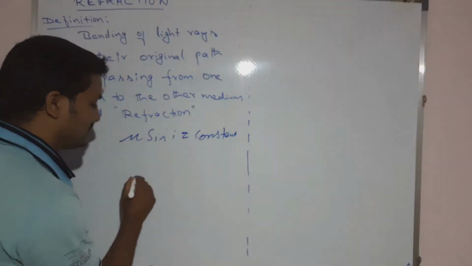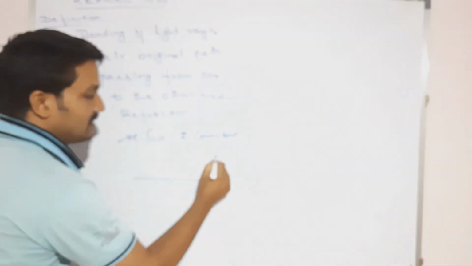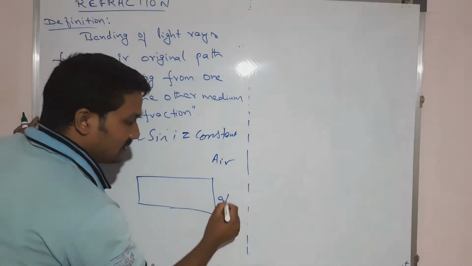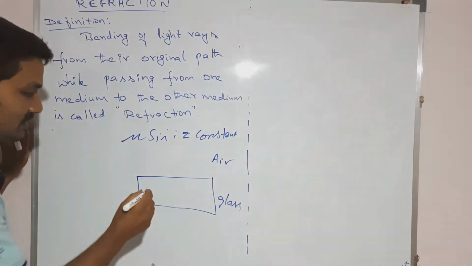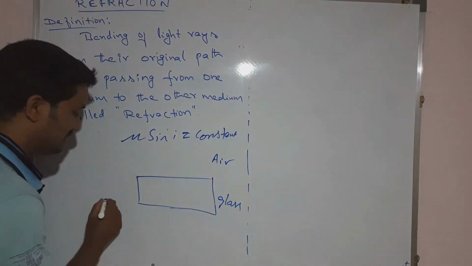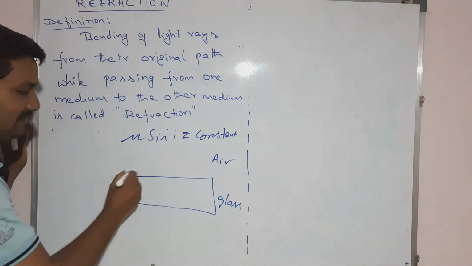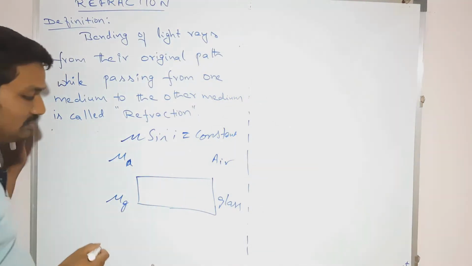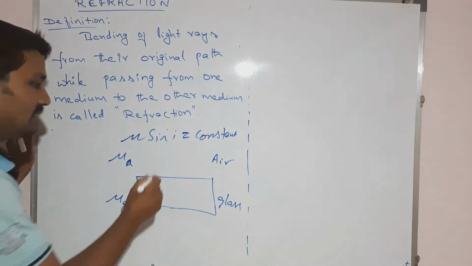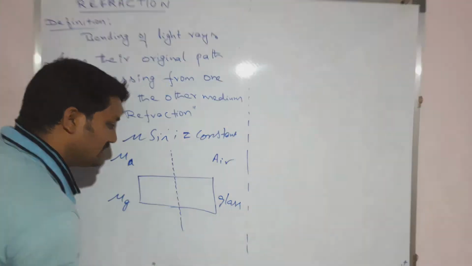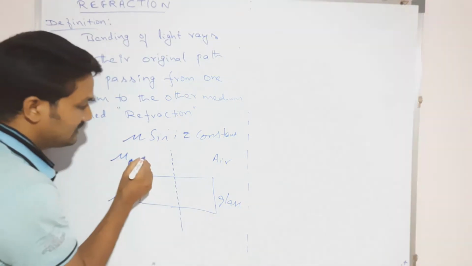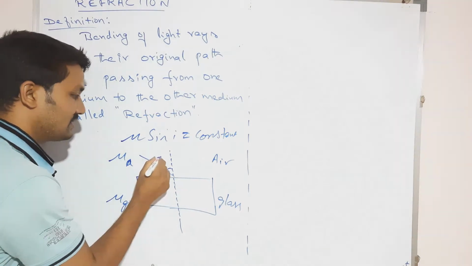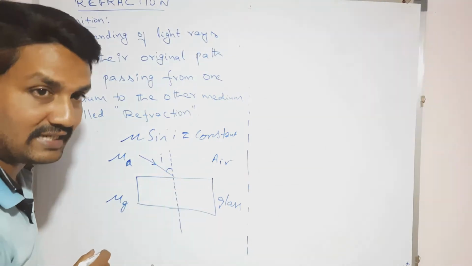Let us suppose here the medium is air and let this one be glass. So the refractive index of the glass is mu g and the refractive index of the air is mu a, right? Now let us suppose this is the normal. Then let us suppose this is the light ray incident with the incident angle.